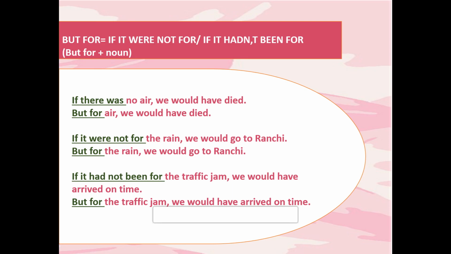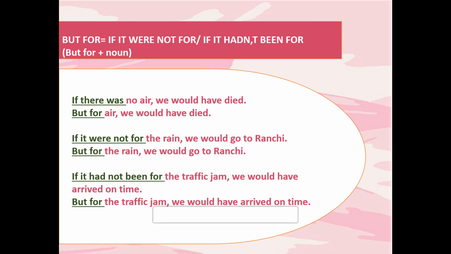Now as I've already told you that after but for we use noun. So suppose it's written but for rain. So the meaning is agar rain nahi hota to means agar barish nahi hoti to. Suppose if I've written but for plus noun, here suppose noun is accident. Okay, noun is accident. So what is the meaning? But for accident means agar accident nahi hota to. Now suppose the noun here is severe cold. Okay, so the meaning is but for severe cold, so the meaning is agar severe cold nahi hota to, means agar bahut zyada thand nahi hoti to.